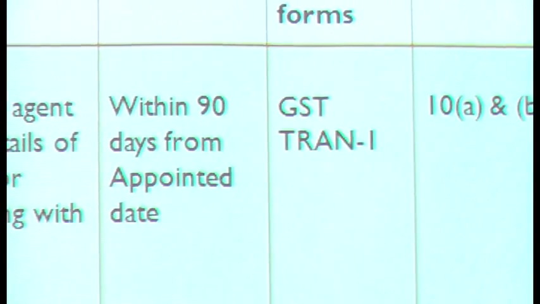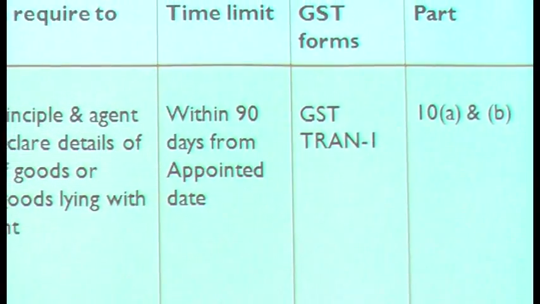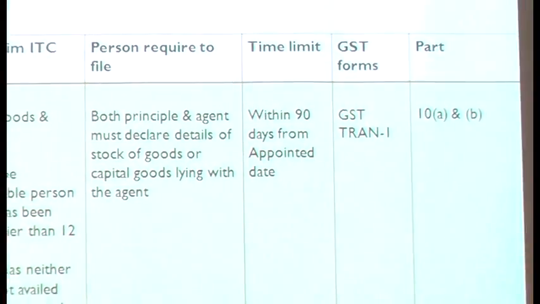And one more interesting point is between principal and agent. I think in the GST law you are aware that whenever there is any supply of goods happening between principal and agent, it is liable to GST. Whereas in the old law, we were not paying any taxes when the goods were going from principal to agent. Either one of them were offering the taxes.